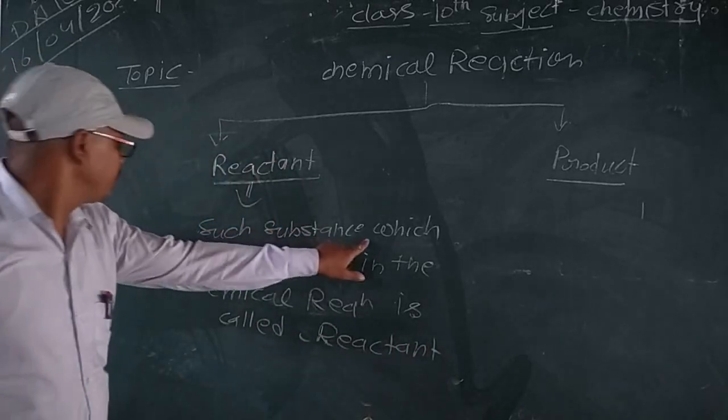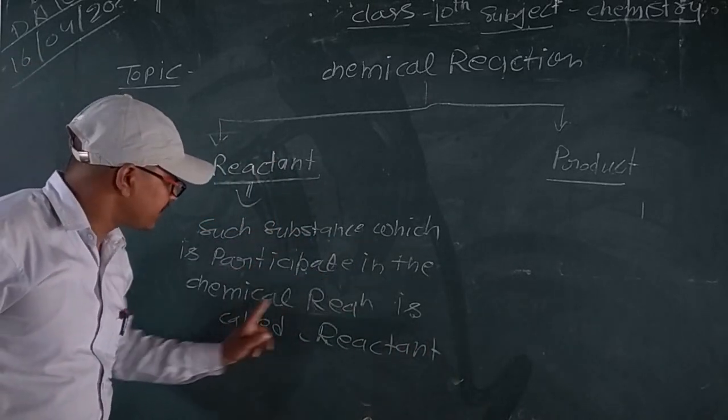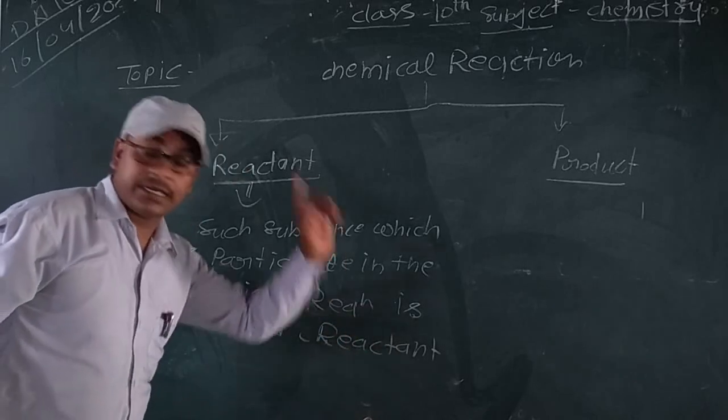Such a substance which participates in the chemical reaction is called a reactant.